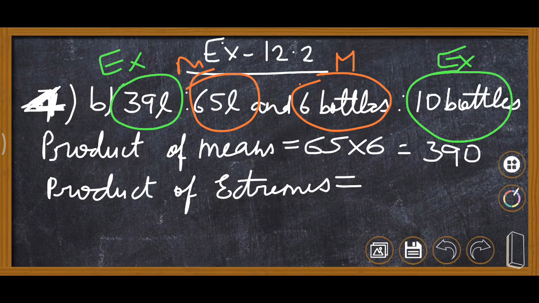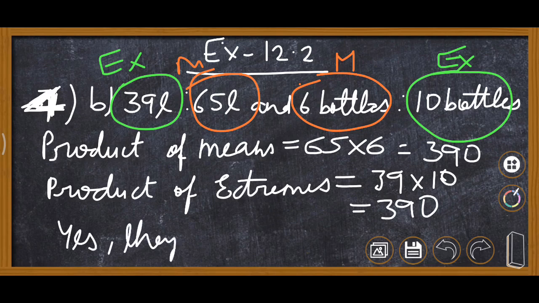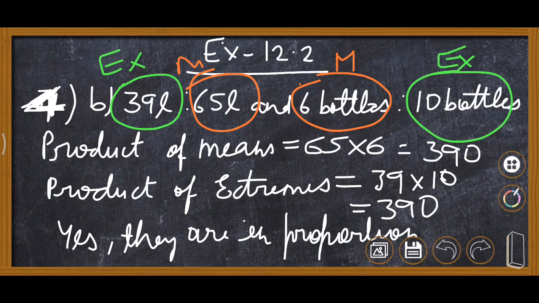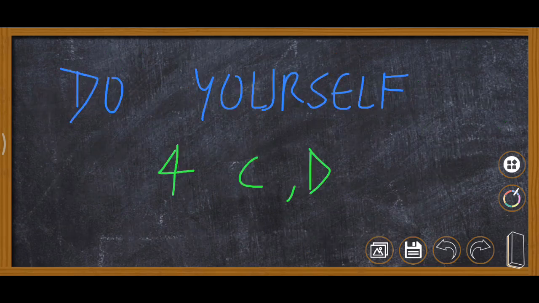And product of extremes, then 39 multiply by 10. This is also 390. Now here we can write yes, they are in proportion. You can see the product of means and product of extremes are same. So yes, they are in proportion. And as we have done question number 4 A and B part, you are required to do fourth C and D part.